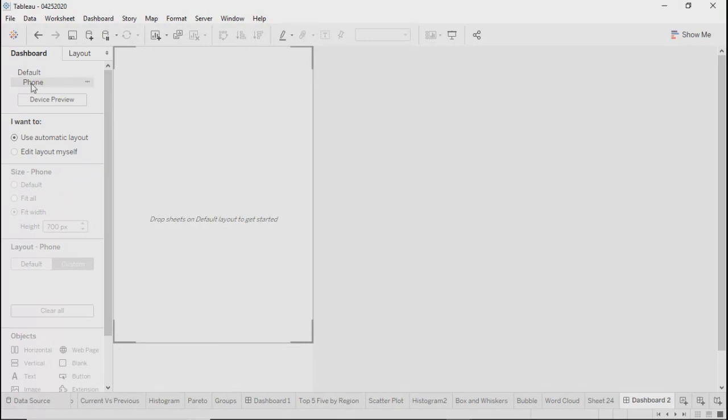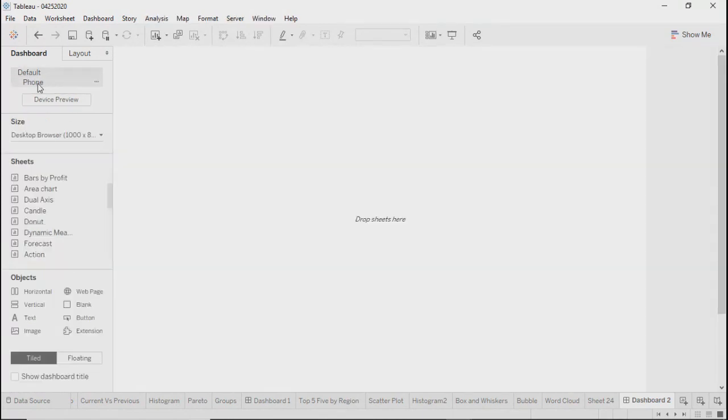For example, I just selected phone. You can create a dashboard for phone devices. If you open that dashboard on your phone, it will screen fit, and you will not have any problem. You will be able to navigate between one object or one sheet to another, right? So this is the screen size for phone.